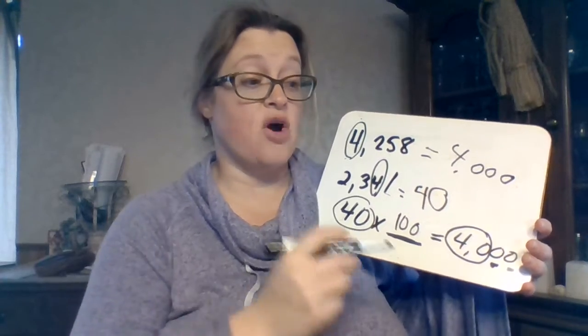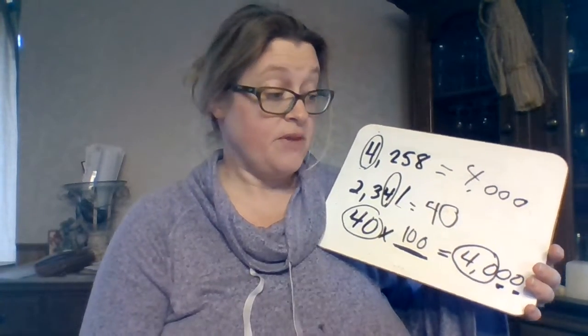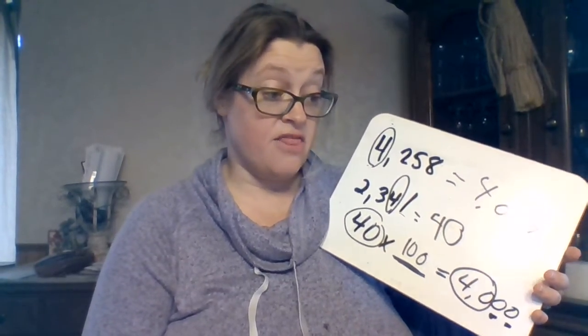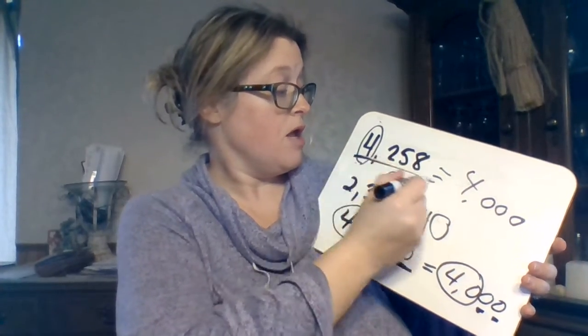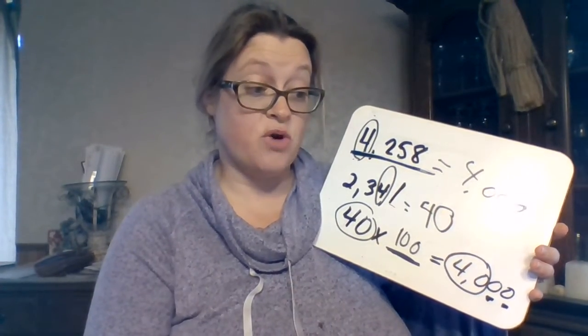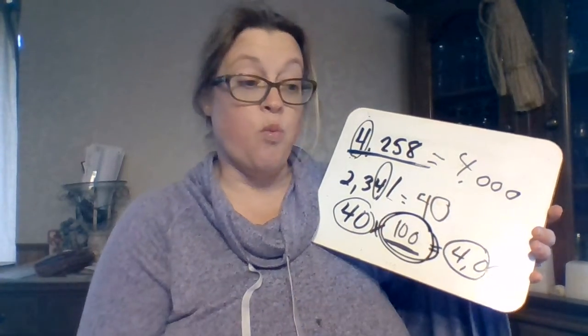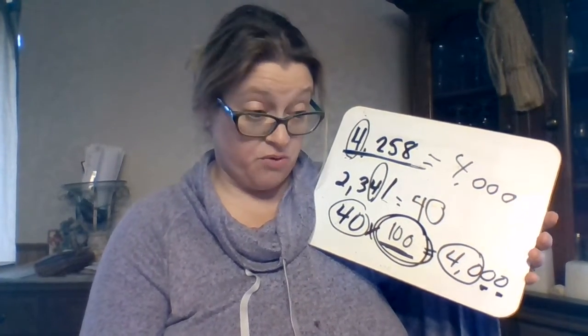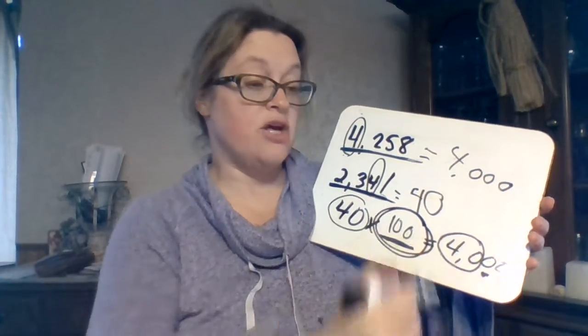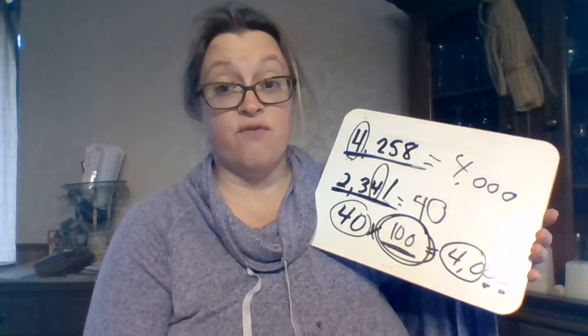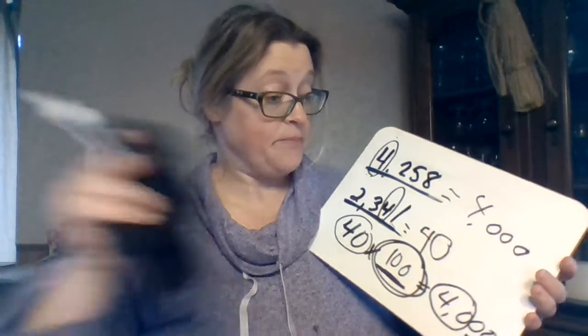So now let's go ahead and fill in the blank. So what you should put is the value of the 4 in 4,258 is 100 times the value of the 4 in 2,341. Okay? It's all just remembering how many zeros are in each of those place values. Let's move on to our next one.